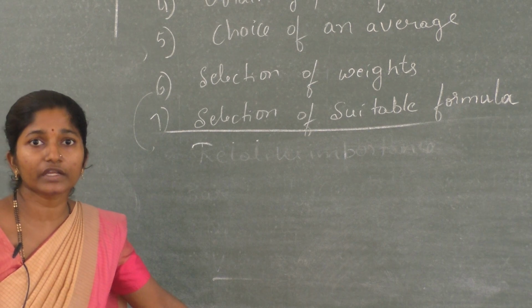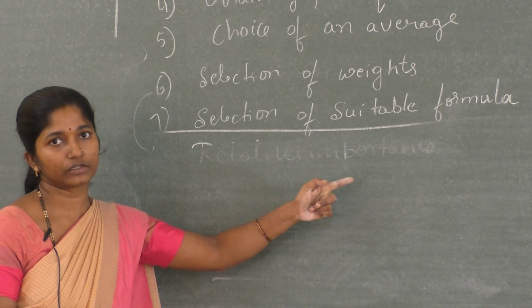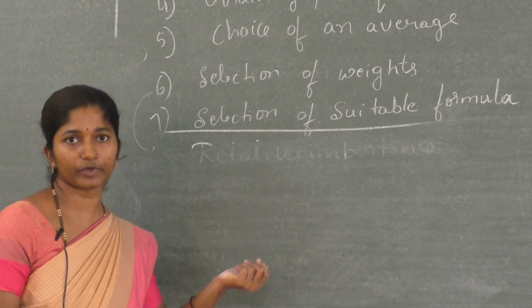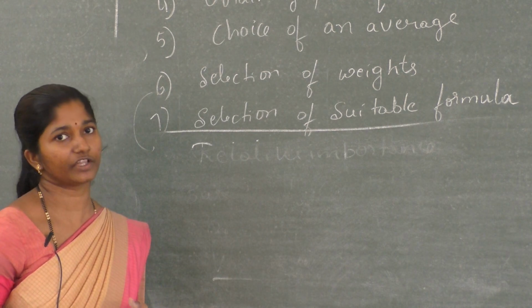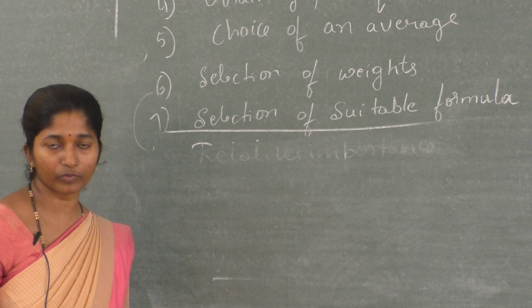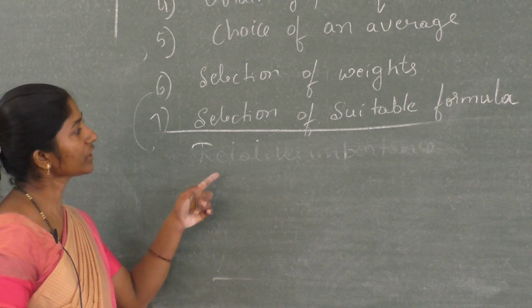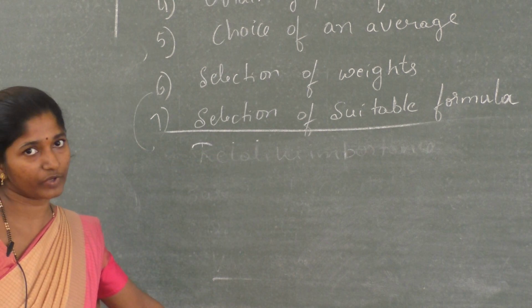Therefore, great care should be taken while selecting the formula. Sometimes current period quantity will not be there, sometimes base period quantity will not be there. Therefore, you have to see carefully which is the suitable formula, and only that is used for the calculation. That is the selection of a suitable formula.